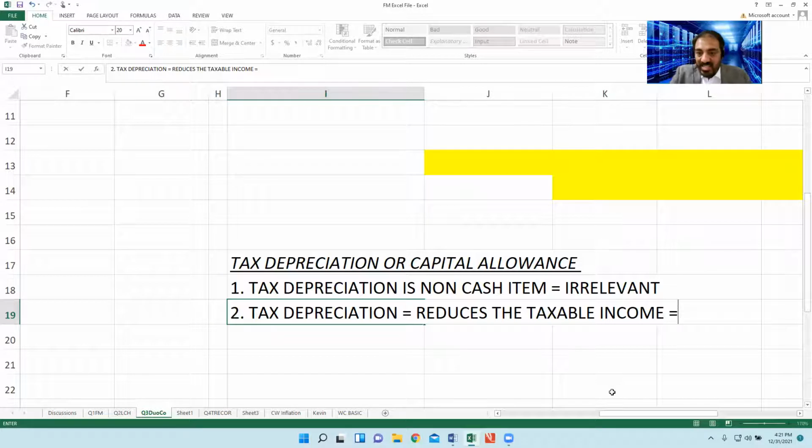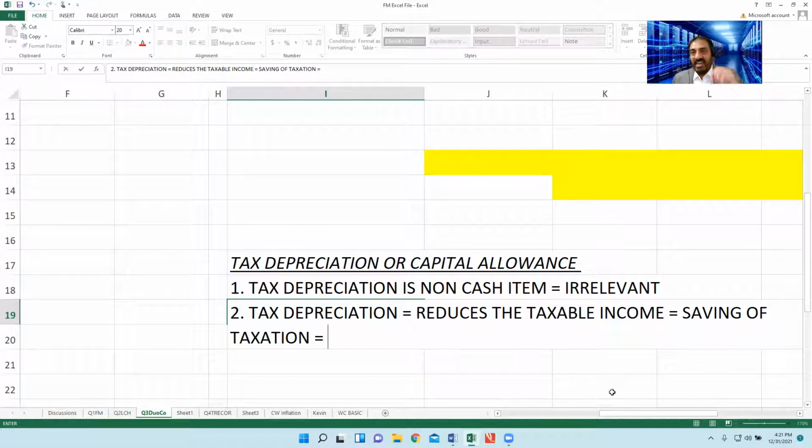If our taxable income reduces, it will result in a saving of taxation.